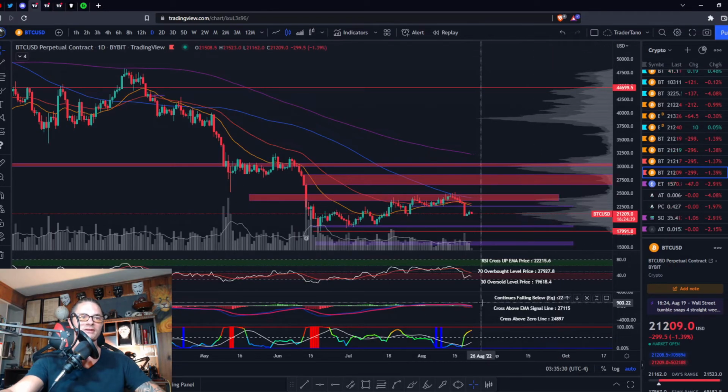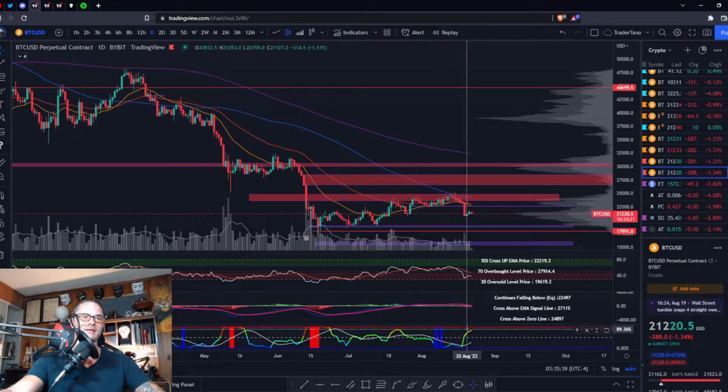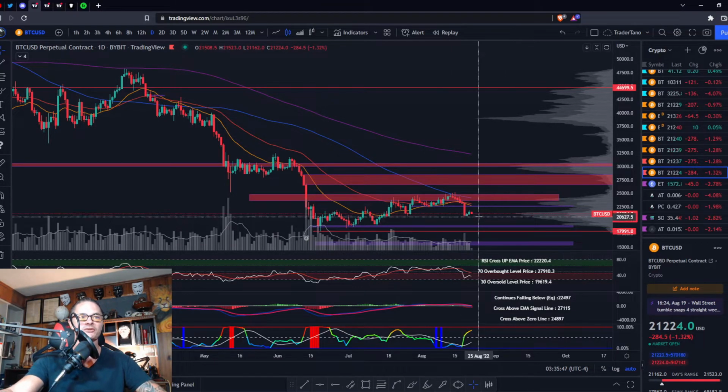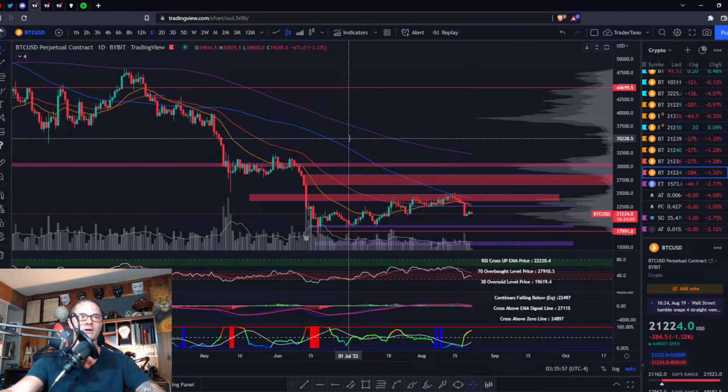So you have a fresh cross to the downside on the zero line and deep in the bearish control on the RSI. So we do have bearish momentum at the moment, as your BBWP, which measures volatility, has crossed its moving average, with strong upside curvature in the upper zone. So we have volatility, trend, and momentum all bearish, because your BBWP came from a low read and it's going up as the price action's moving down. So that's bearish as well.